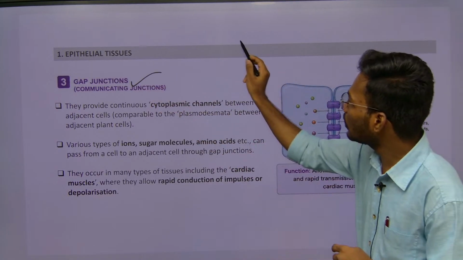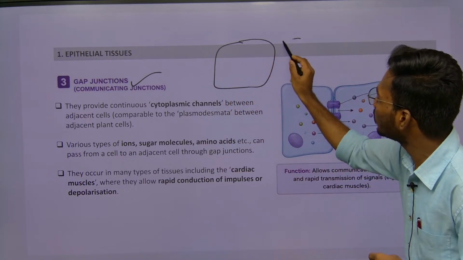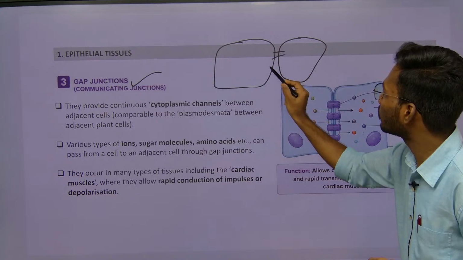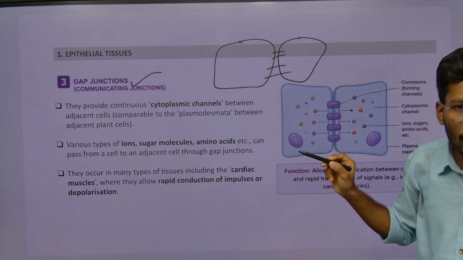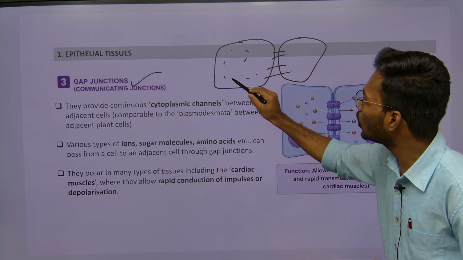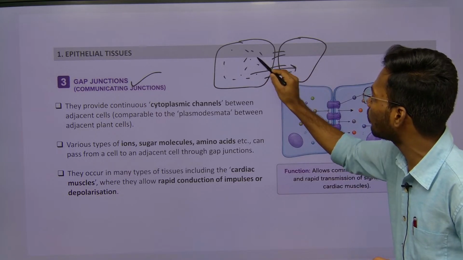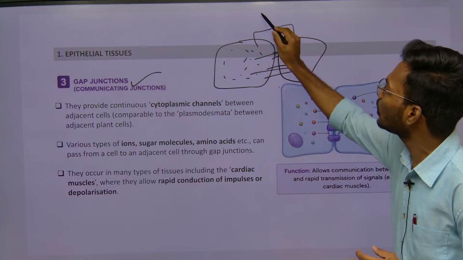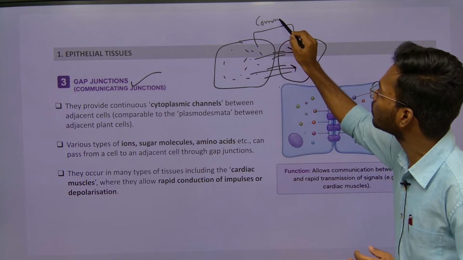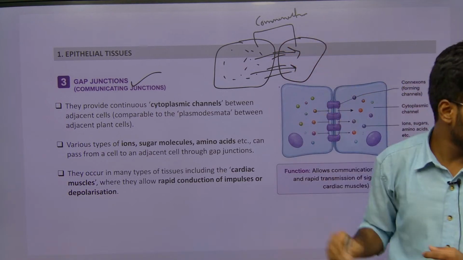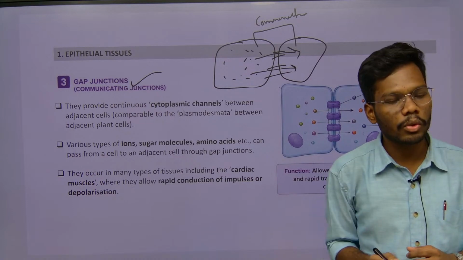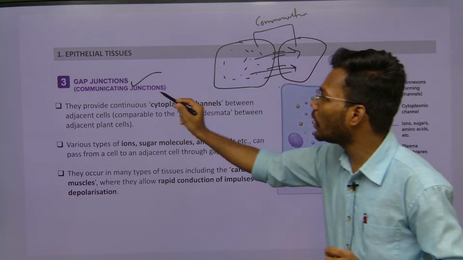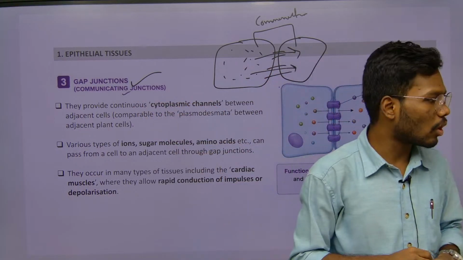If you see, this is one cell and this is another cell. Here there are some gaps. Through this gap, what happens? These molecules are going to transfer from one cell to another cell, which means these two cells are communicating. For communication, we require one junction, which is called what?